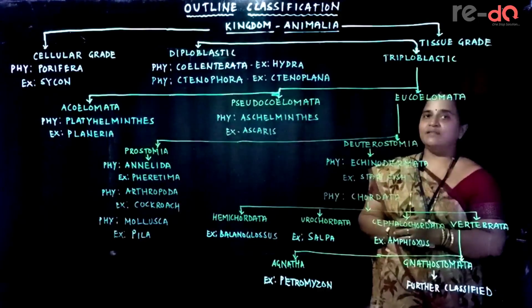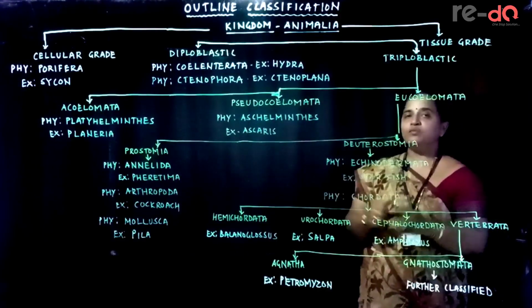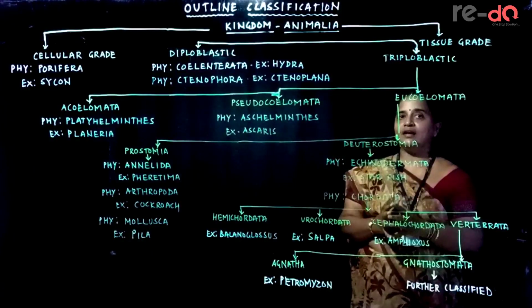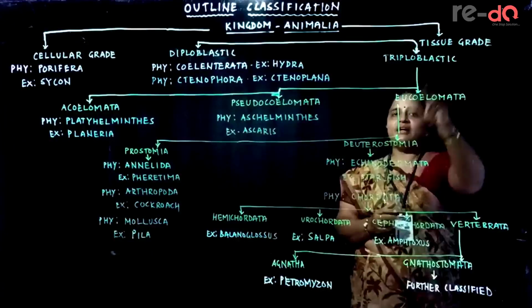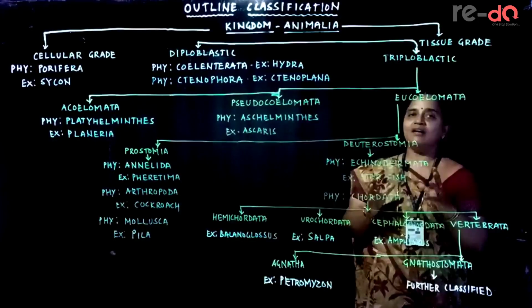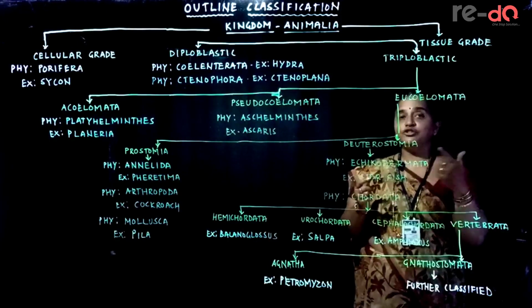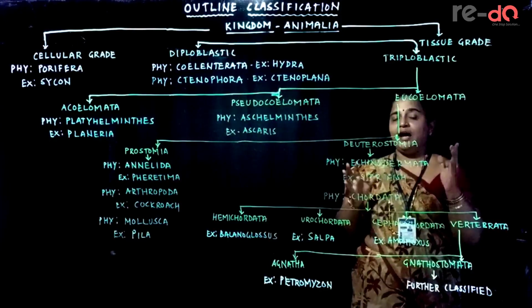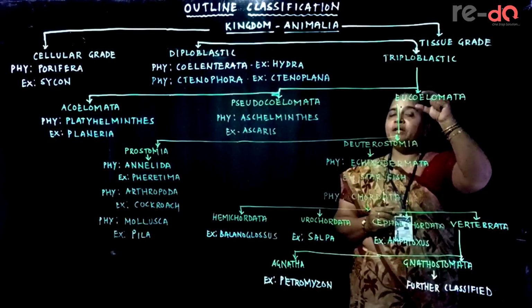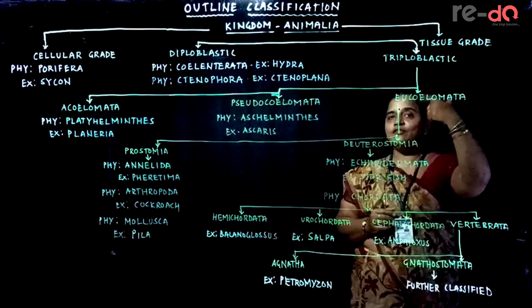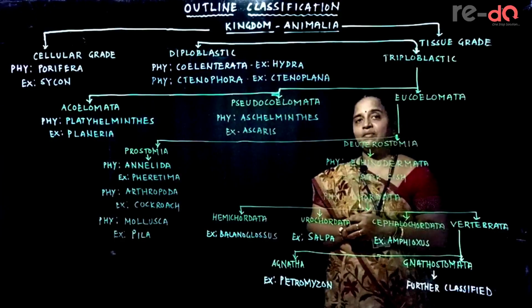In Eucoelomata, there are 2 groups made. Recall, in the previous session I told you about the gastrula. As we are in triploblastic organization, the gastrula during embryonic development has 3 layers: ectoderm, mesoderm and endoderm. When tissues develop, the opening found in the anterior region of the gastrula is going to form the mouth in some animals.